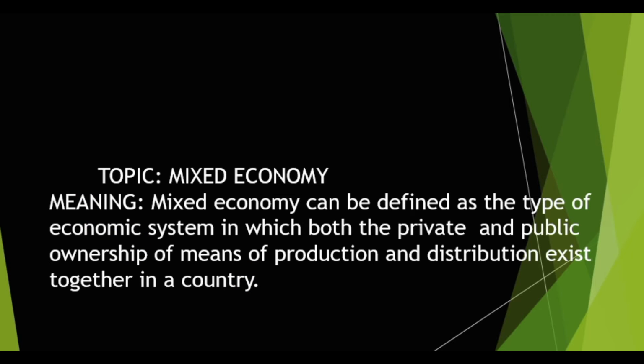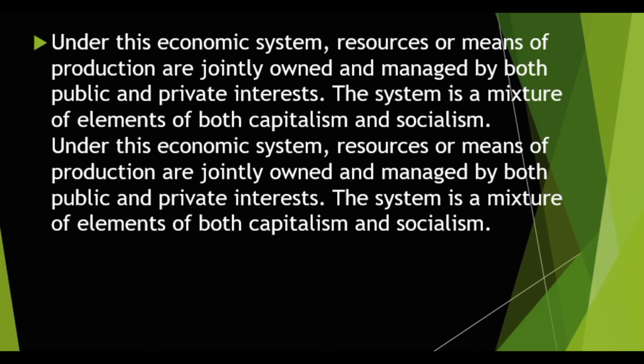Under this type of economic system, the resources or the means of production are jointly owned and managed, not just by the private or the public, but by the two parties. In other words, a mixed economic system has the interest of the public and the private individuals at heart.